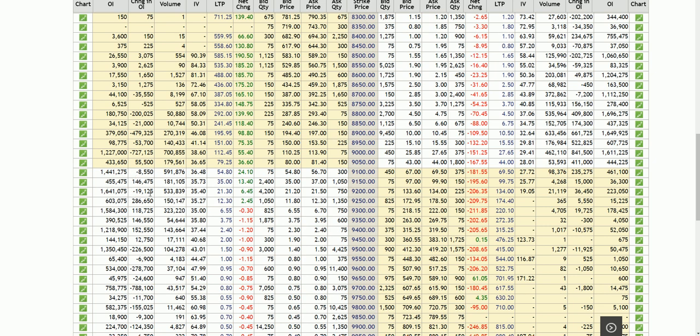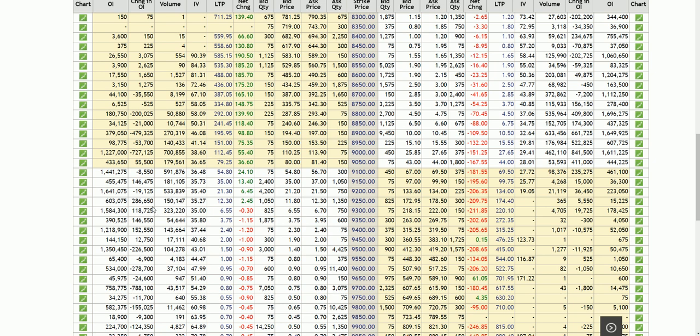Even the call shorts got closed at the 9200, 9100 and 9000 levels. There was short covering today. So all the shorts got closed, and because of that the market went up, and we can see a level near 9100. So the closing of the 9200 and 9100 levels is confirming that the uptrend is still intact.